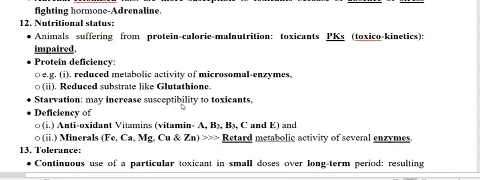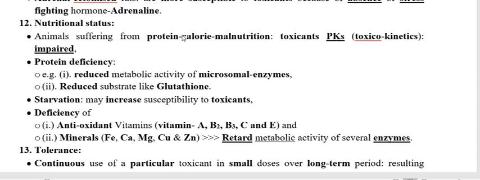Now we have to go through the nutritional status of the host or the subject. If the nutritional status of the host animal is good, then its pharmacokinetic or toxicokinetic property is also good. If it is not good or compromised, then the pharmacokinetic properties also get impaired.